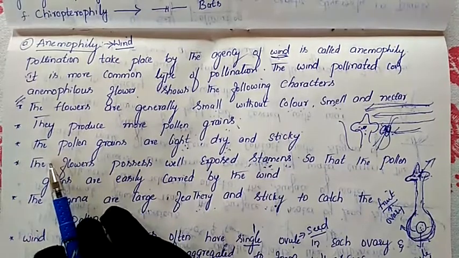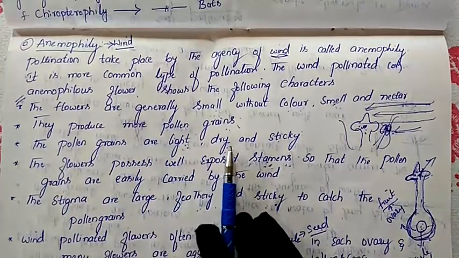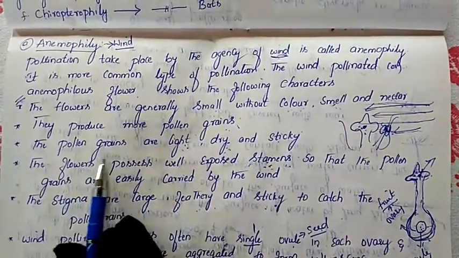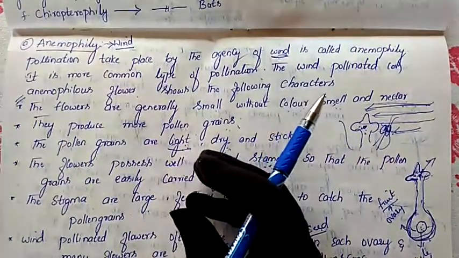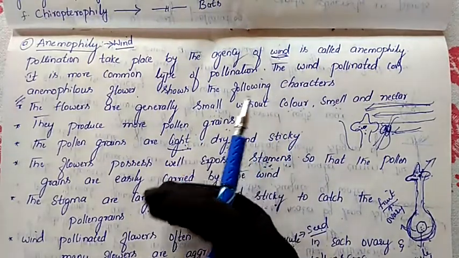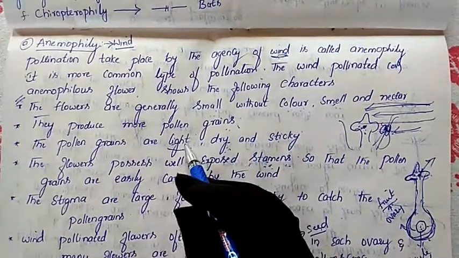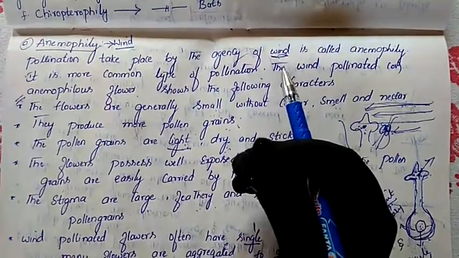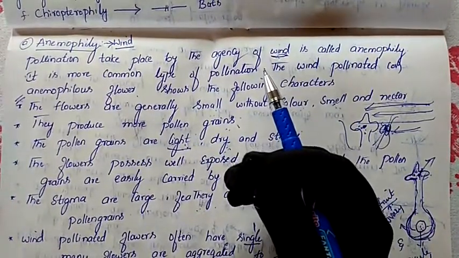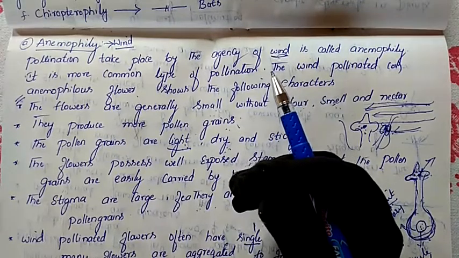Next character: the pollen grains are light, dry and sticky. Light means the pollen grains do not produce any light. What is the meaning of light? These pollen grains have very little weight. They are very light in weight.